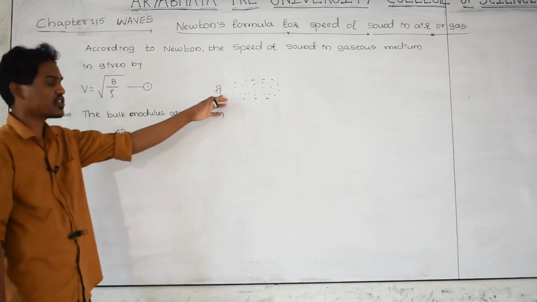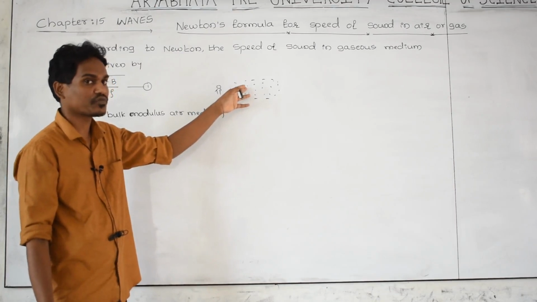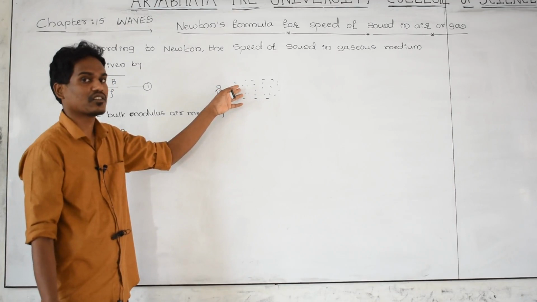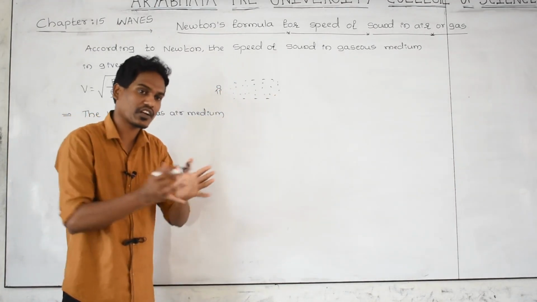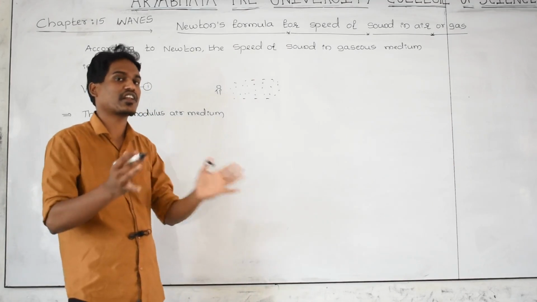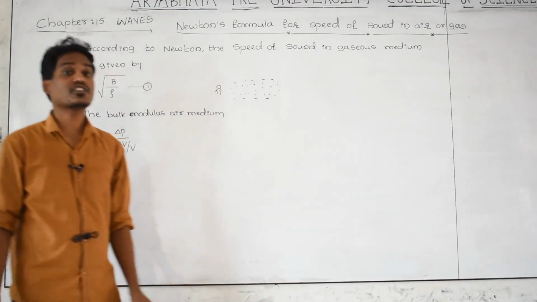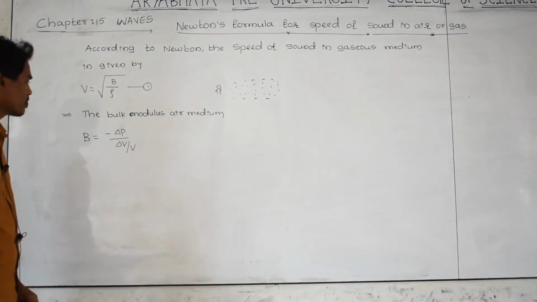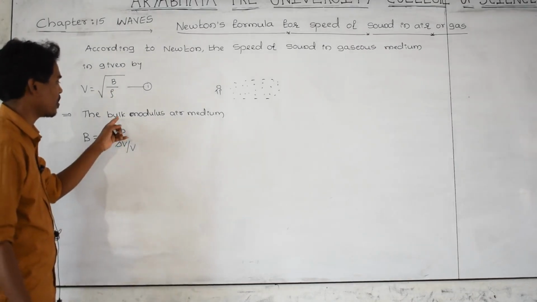When the person is talking, his vocal cord puts pressure on the air particles. When the pressure is acting on the air particles, they move with compressions and rarefactions. It means that the volume of the air particles changes. That change in the volume can be found by using a quantity in physics called bulk modulus.